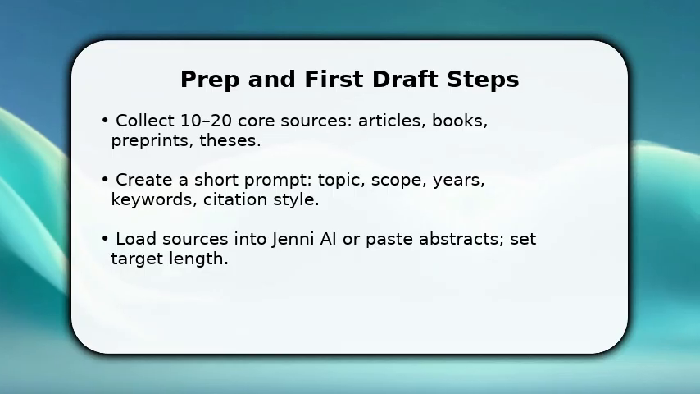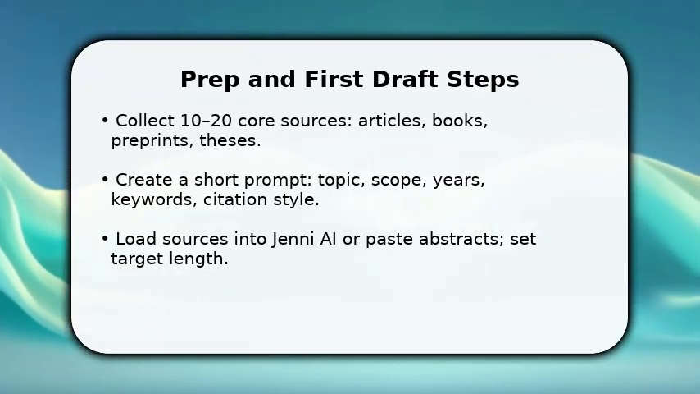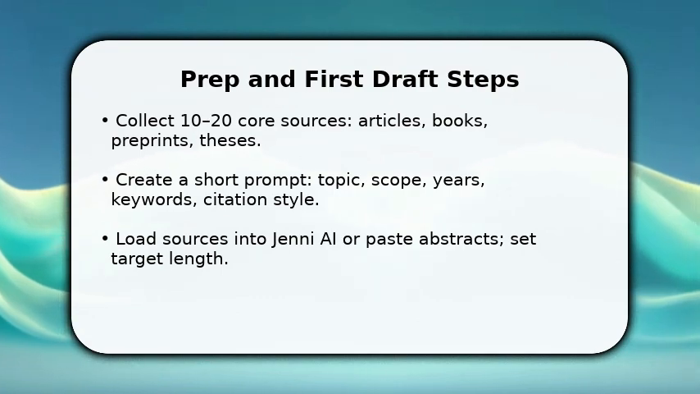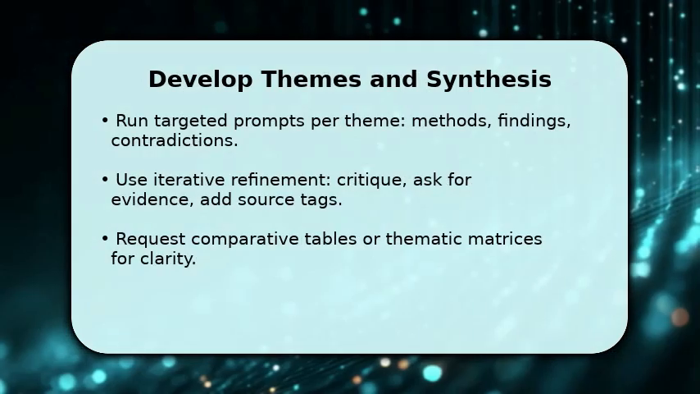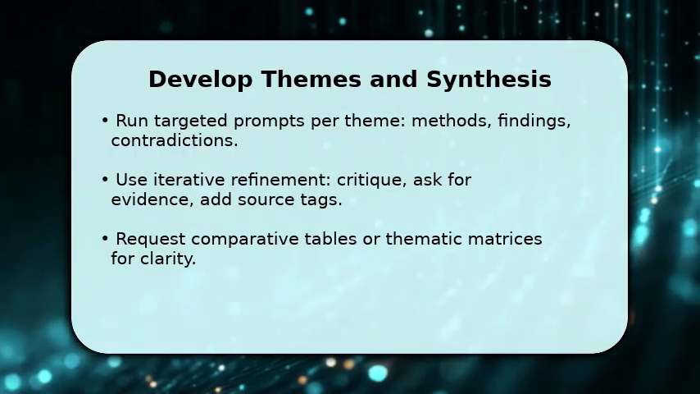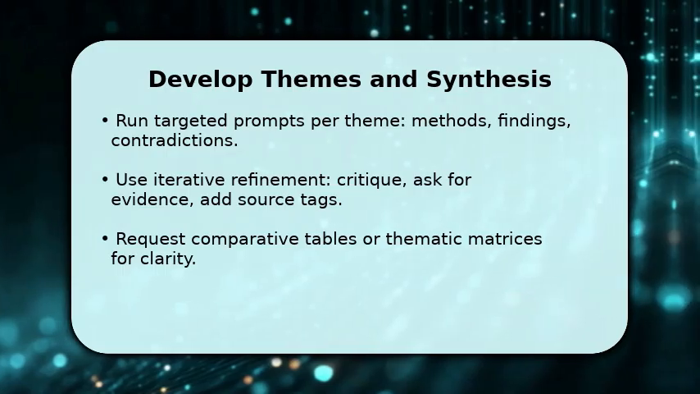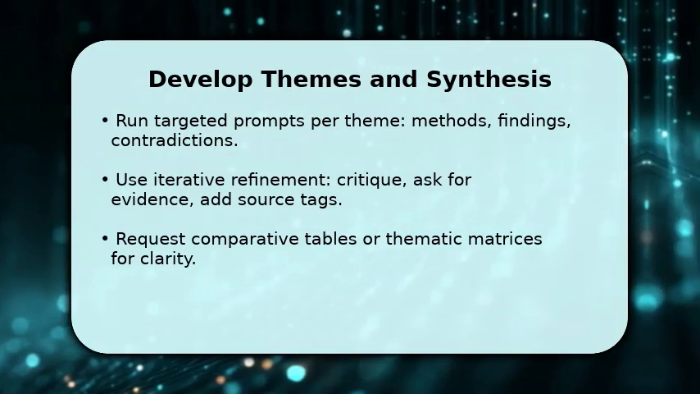Make sure to include 10-20 representative sources so the draft reflects breadth. This helps Jenni prioritize themes and reduces hallucination risk. Next, you break the draft into themes and push Jenni to synthesize rather than summarize. Ask for comparisons across methods, highlight contradictions, and request supporting quotes with source tags.